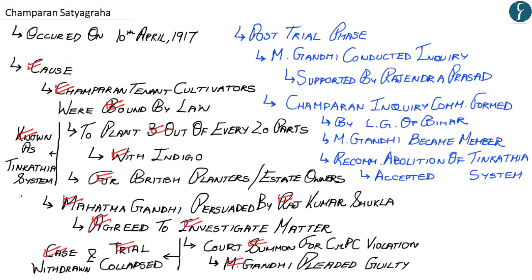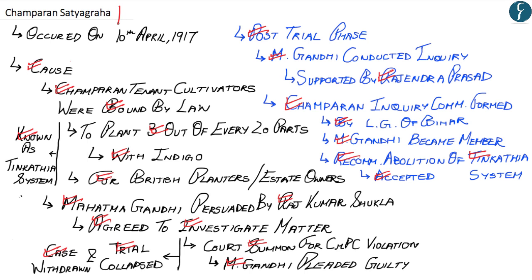However, up till here, with regards to the post-trial period, you have understood that Mahatma Gandhi was allowed to conduct an inquiry with regards to the grievances of the Champaran tenant cultivators. In this inquiry, Mahatma Gandhi was supported by various people, which included Rajendra Prasad, who became the first president of India. Moreover, a Champaran Inquiry Committee was also formed by the Lieutenant Governor of Bihar, in which Mahatma Gandhi also became a member. This committee recommended the abolition of the Tin Kathiya system, and this recommendation was then accepted.